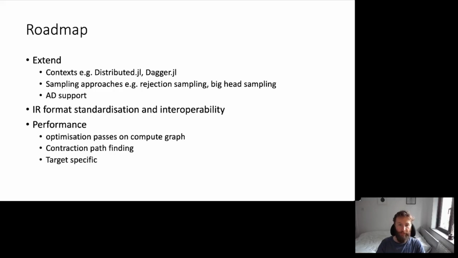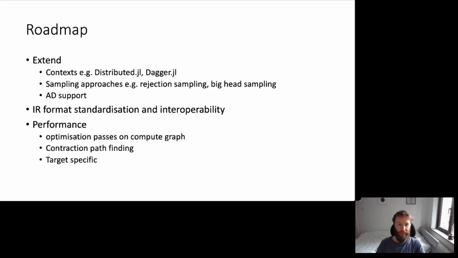I'll finish up by talking about what's planned in the future. So, to extend the context and add support for Distributed.jl and Dagger.jl, to improve the sampling approaches, so to add more advanced sampling techniques like rejection sampling and bighead sampling, and to look at auto differentiation support.